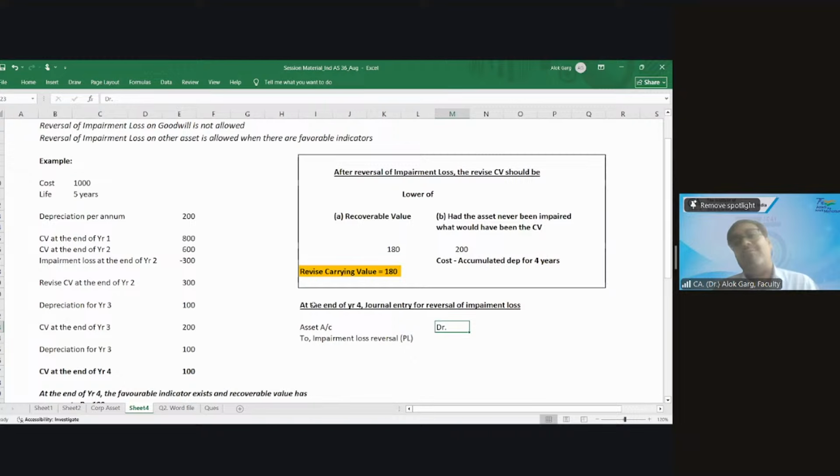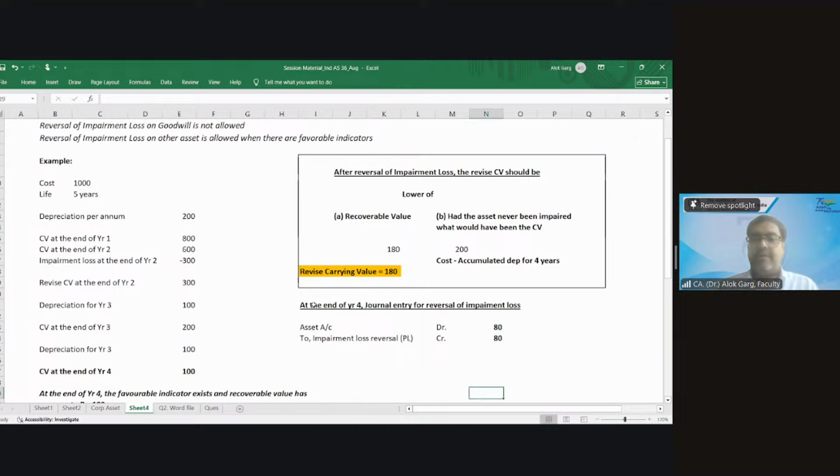And beyond that, you have to take it to OCI. Right? So impairment loss reversal. How much amount? 80.